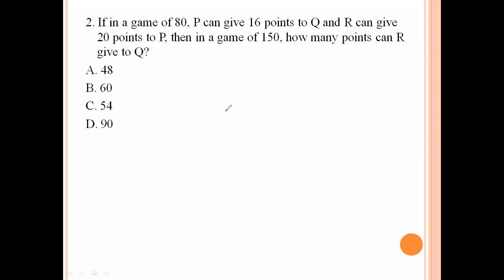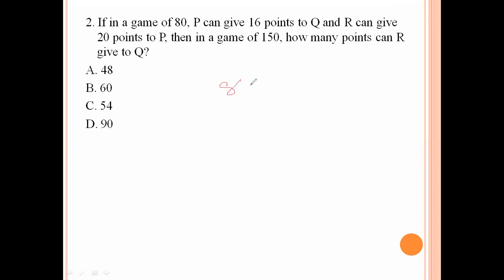Next. If in a game of 80, P can give 16 points to Q and R can give 20 points to P, then in a game of 150, how many points can R give to Q?